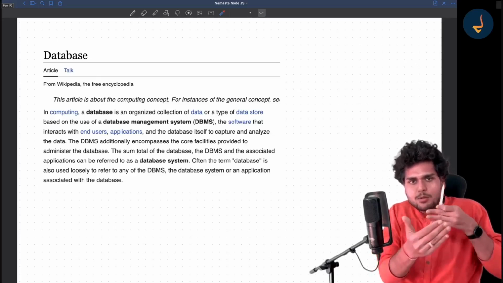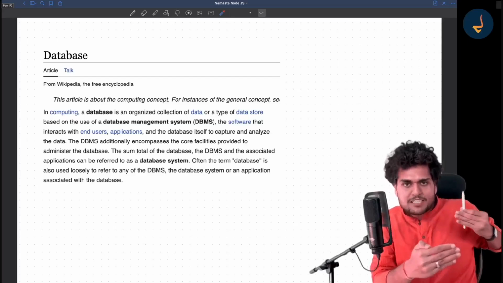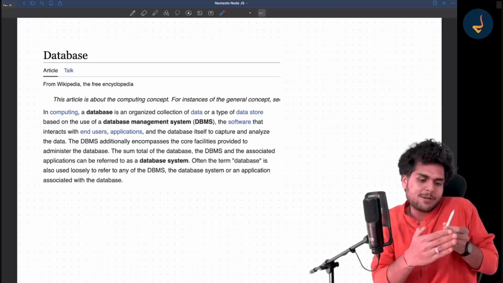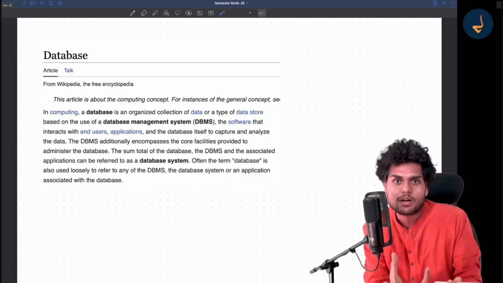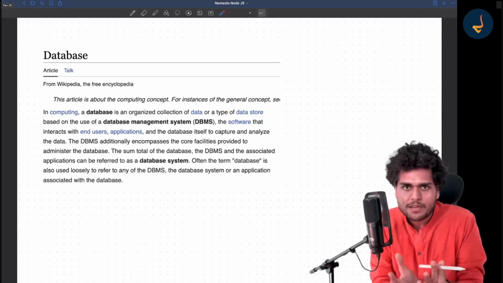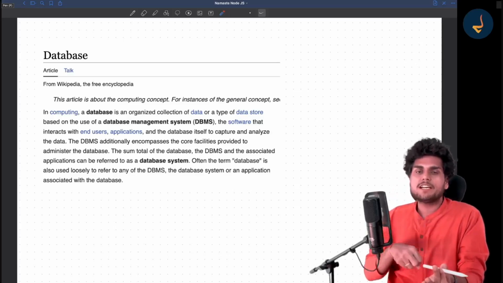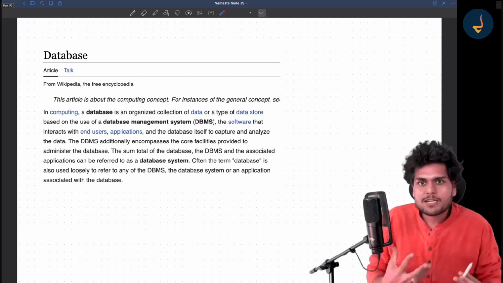So you need a layer. There is a layer of database management system, which is a way users can talk to that database, because a database is just a data store. You are just storing data in an organized way. But to fetch data and put data into the database efficiently, you need a management system.